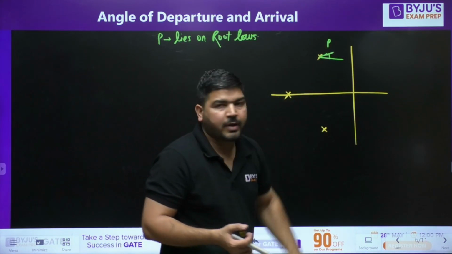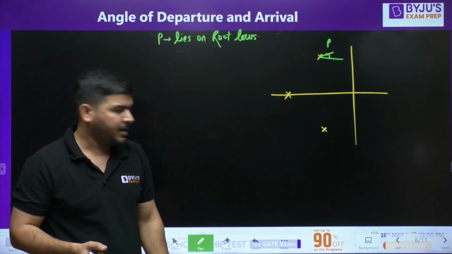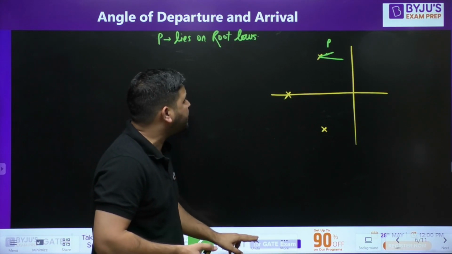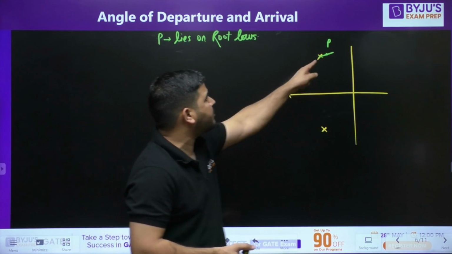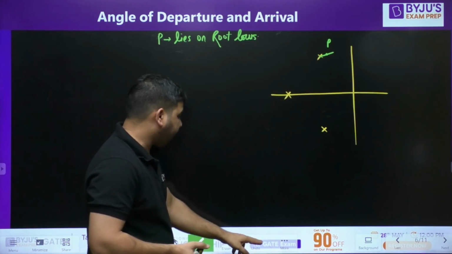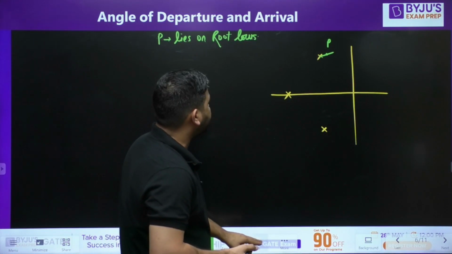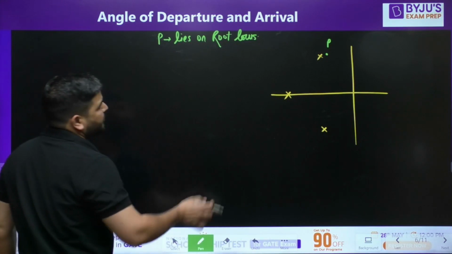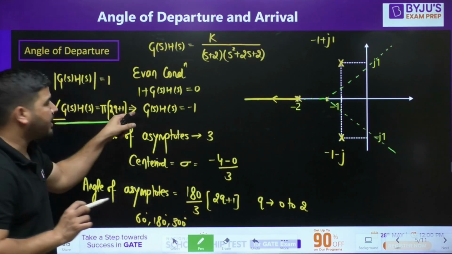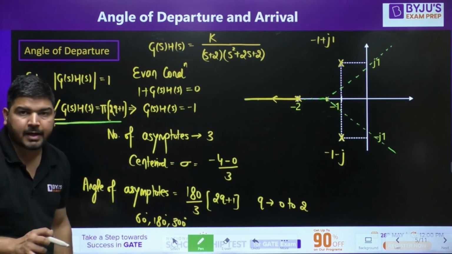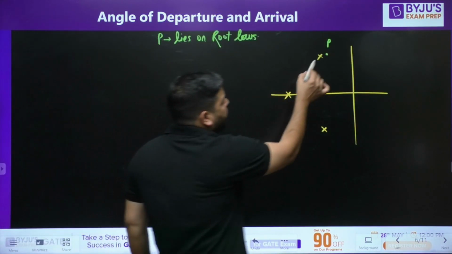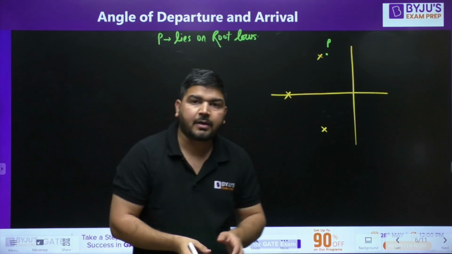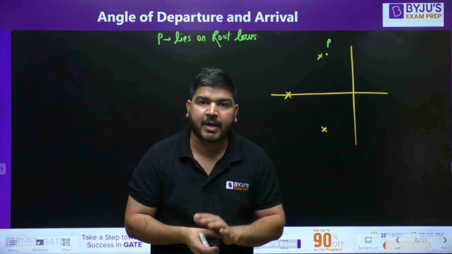Now that angle we need to calculate. How to calculate this angle? It's very simple. We know that this point P lies on the root locus. If this point P lies on the root locus, then you can say that this point P must satisfy the angle condition, especially the phase criteria. It means at this point P, the phase of GSHS has to be minus 180, odd multiple of minus 180.